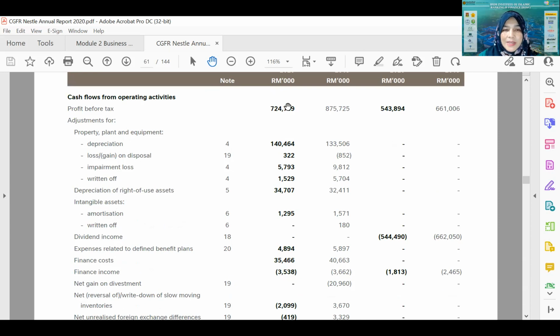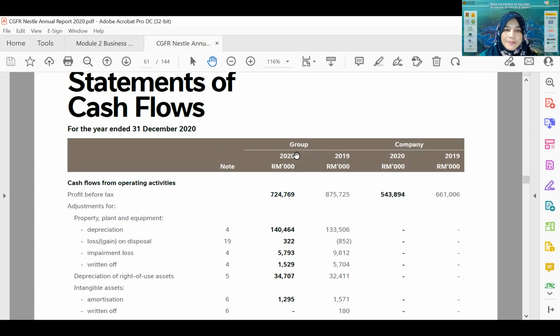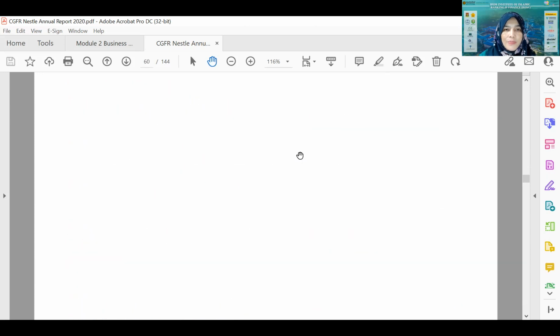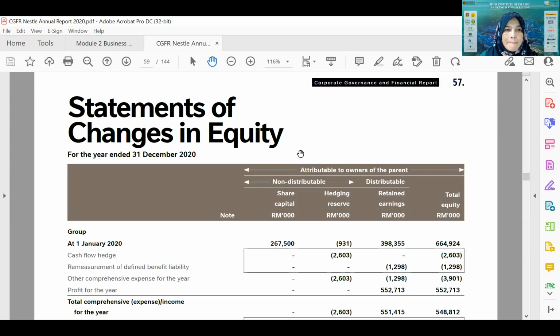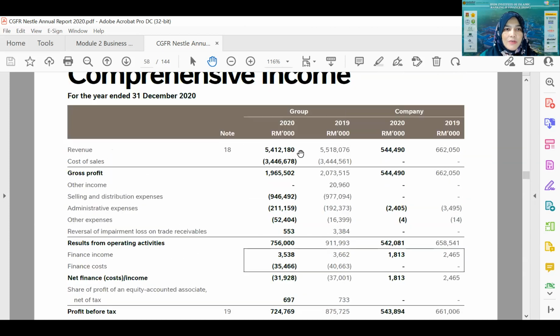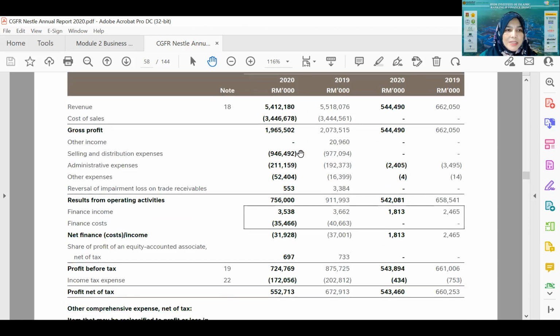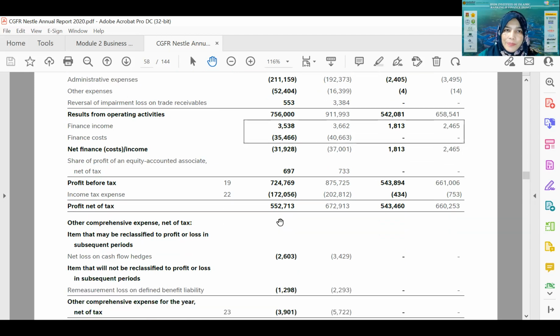Okay, let us go to the statement of comprehensive income to see where 724 is reported. Okay, this is profit before tax, 724. This is the statement of comprehensive income, and it is the profit before tax, 724,769. So this is the amount being the starting point of the statement of cash flow, right?